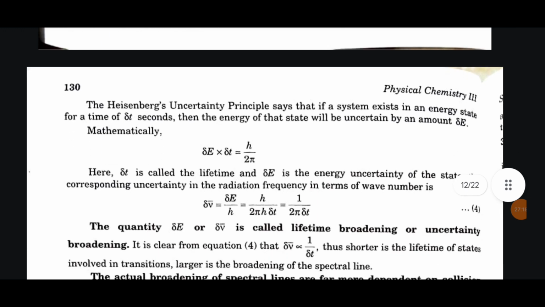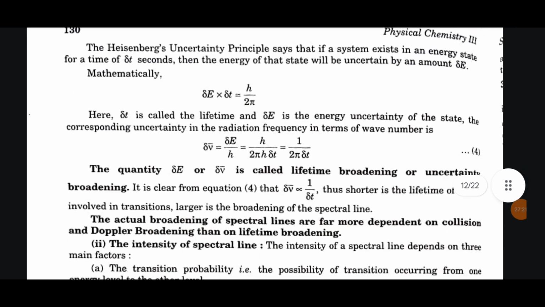The Heisenberg uncertainty principle says that if a system exists in an energy state for a time of delta t seconds, then the energy of that state will be uncertain by an amount delta E. Mathematically, delta E times delta t is equal to h by 2 pi. Here delta t is called the lifetime and delta E is the energy uncertainty of the state. The corresponding uncertainty in the radiation frequency in terms of wave number is delta E by h, which is h by 2 pi h delta t, that is 1 by 2 pi delta t.